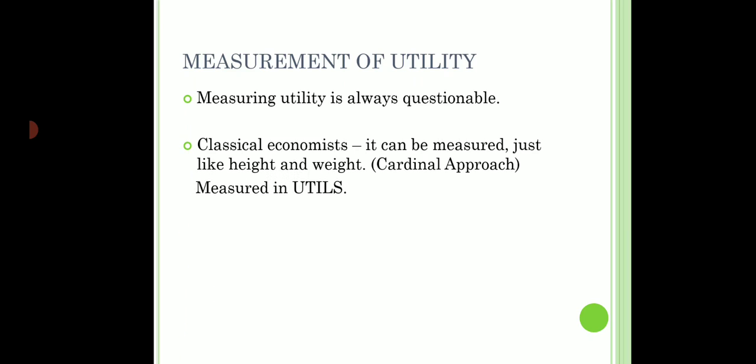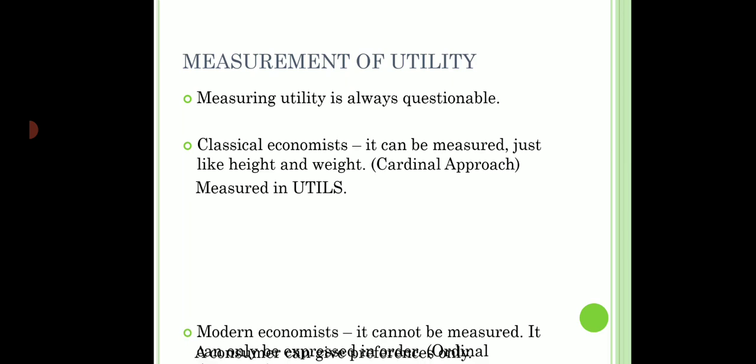The first approach was given by a classical economist. They said that utility can be measured in numbers, just like height and weight. And that approach is known as cardinal approach because cardinal word means number. So, since utility can be measured, the unit of measurement of utility is utils. For example, we measure height in inches and feet. We measure weight in grams. Similarly, we will measure utility in utils. This approach was given by classical economists like Alfred Marshall.